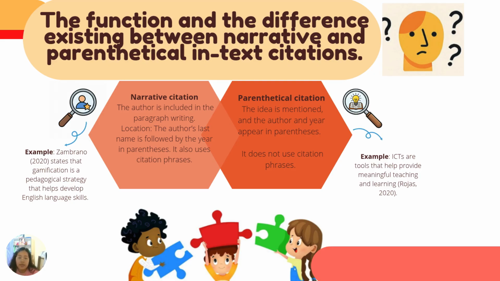First, the narrative citation, where the other's ideas or position are highlighted. On the other hand, in parenthetical citation, the idea is more important than the author, and the author has a secondary role. For example, the author's last name is followed by the year in parentheses. In parenthetical citation, the author's last name and the year of publication are placed in parentheses at the end of the idea or sentence. So a period is placed after the closing parenthesis.